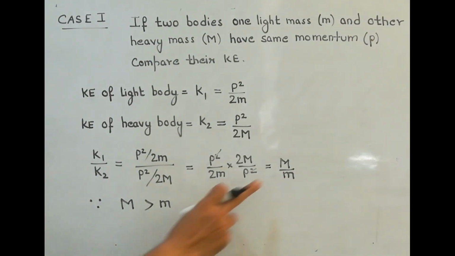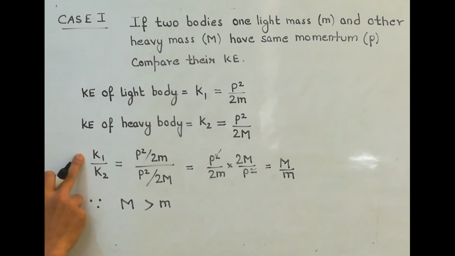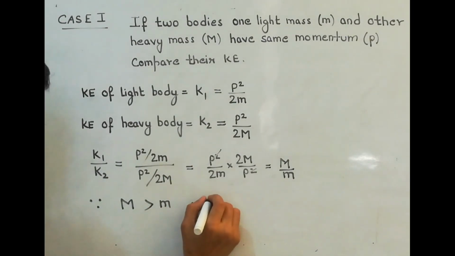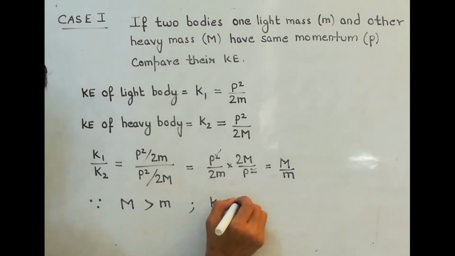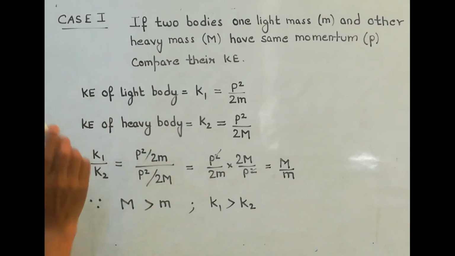Capital M is greater, so that means corresponding to capital M we have K1. So we will say that K1 is greater than K2. And K1 is the kinetic energy of the lighter body.